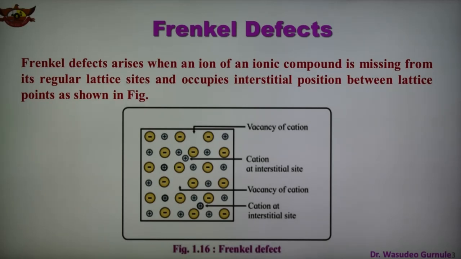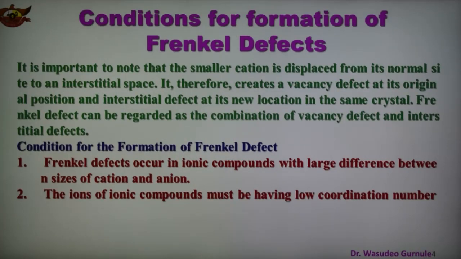And after this, there are some conditions for formation of Frenkel defects. It is important to note that in this case the cation is displaced from its normal site and occupies the interstitial space and creates the vacancy, which is known as the Frenkel defect. Two conditions are there for the formation of Frenkel defects.